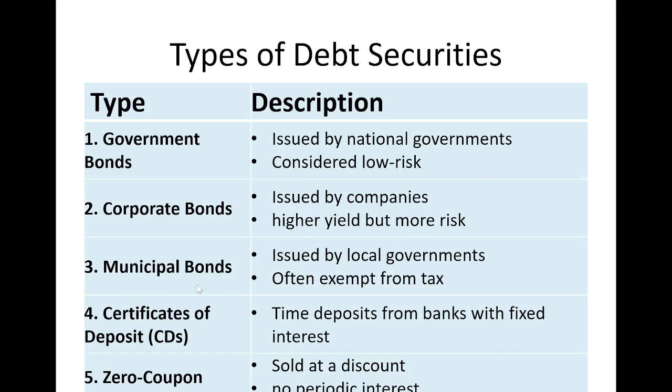Then third one is municipal bonds. These bonds are issued by the local governments. See, government bonds are different. It is issued by central and state, but municipal bonds are issued by the local governments, municipal corporations, city corporations, etc. So they are often exempt from tax. That means whatever the interest that you earn from these bonds, it is tax free. You need not pay any tax on such interest income.